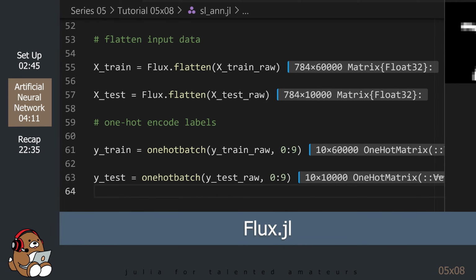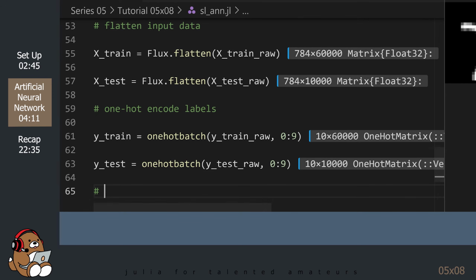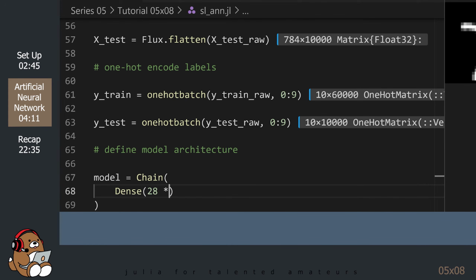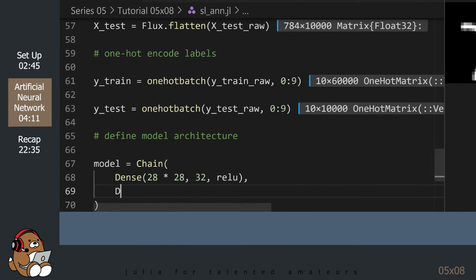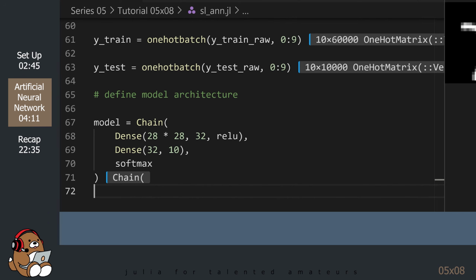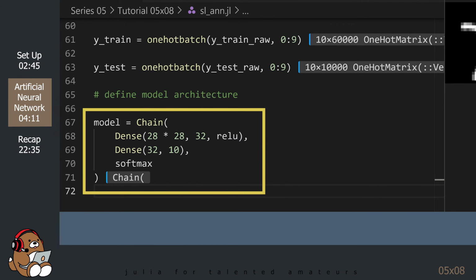Unlike other machine learning packages that we've seen so far, the Flux.jl package is not an algorithm. Instead, it's a deep learning toolkit that provides building blocks that you can use to create your own custom deep learning models. We'll go through the Flux package in more detail in the next tutorial. But for now, let's just use those building blocks to create our first artificial neural network. There's a lot going on in this deceptively simple code.